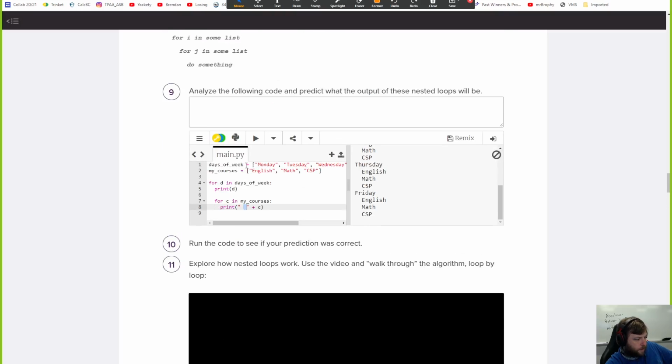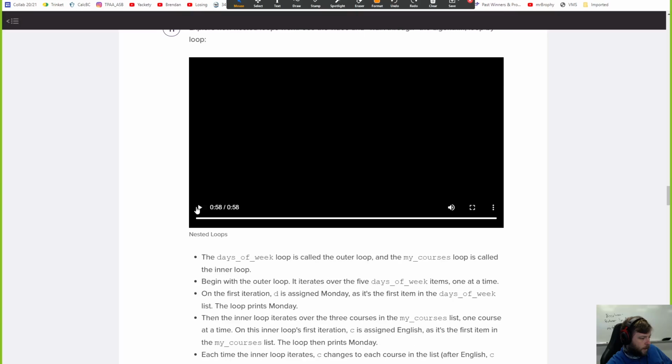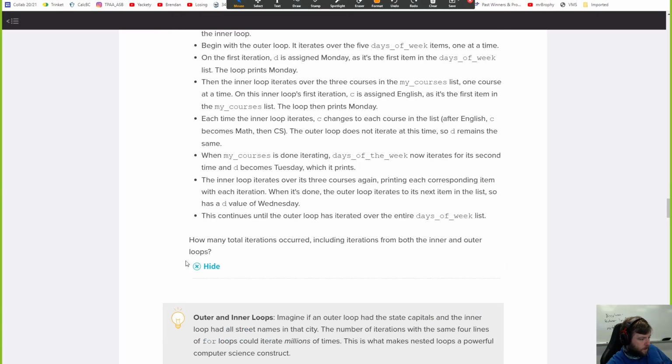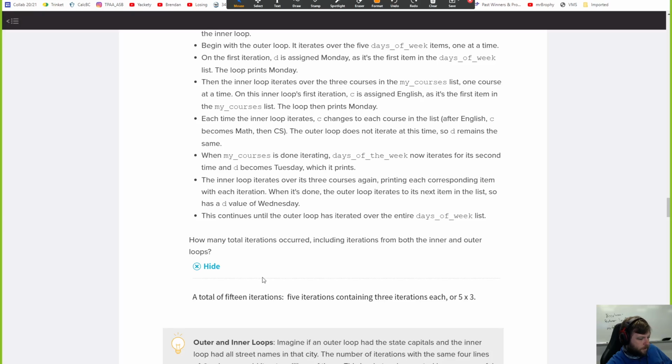So the way this worked, you basically had 5 iterations of this loop, but each time it did one of those 5, it did 3. So 5 times 3 is 15 lines, basically. It asked how many iterations occurred? 5 times 3, basically, yeah.